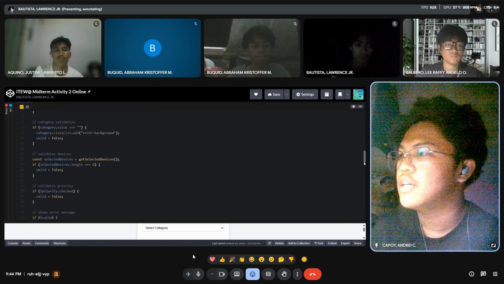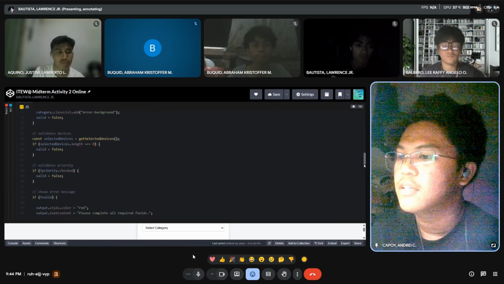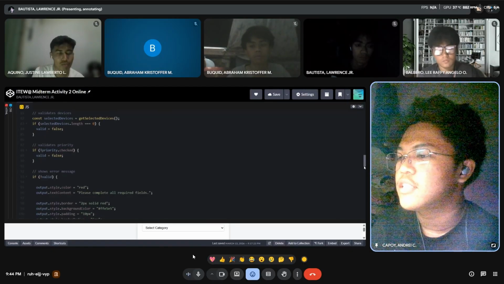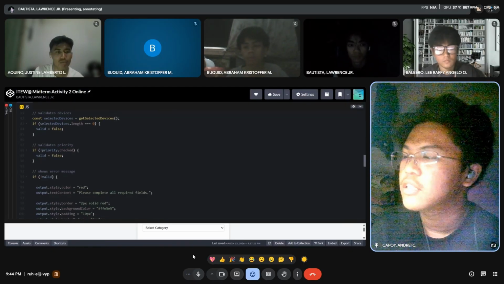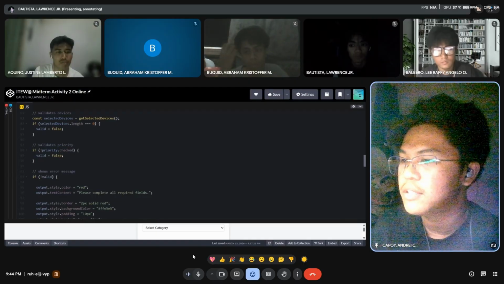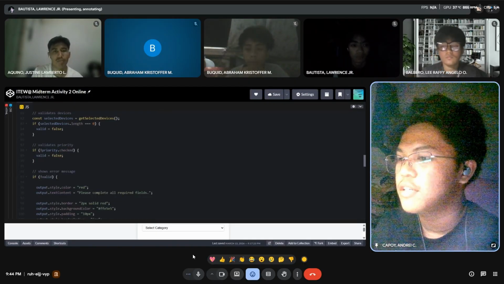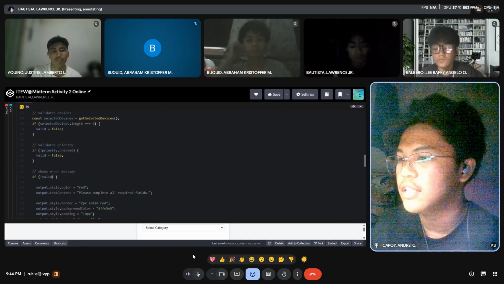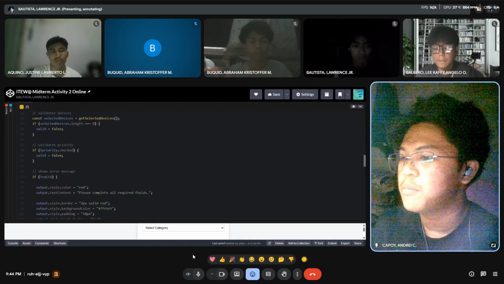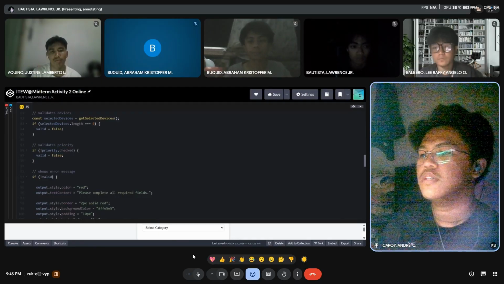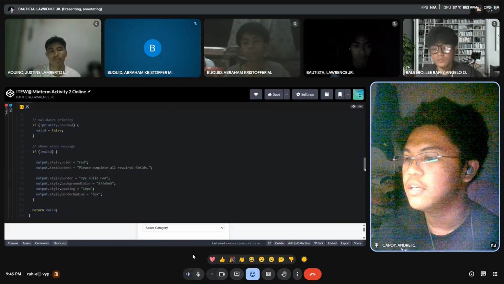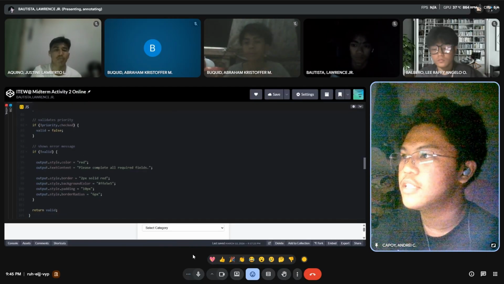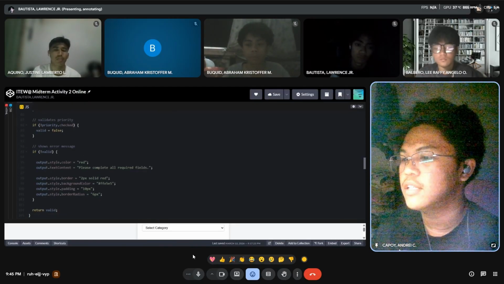Next, it calls get selected devices and checks if any devices were chosen, and if none are selected, the form becomes invalid. It also checks if the priority option is selected. If any of these fields are missing or not selected, an error message is displayed telling the user to complete all the required fields, which is displayed at the bottom of the screen.